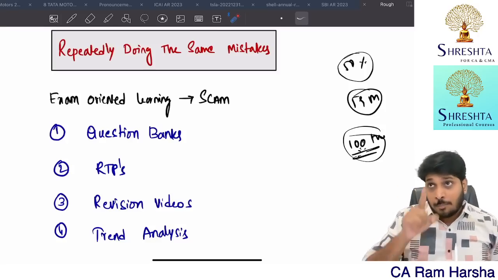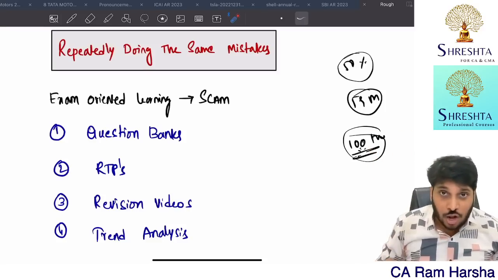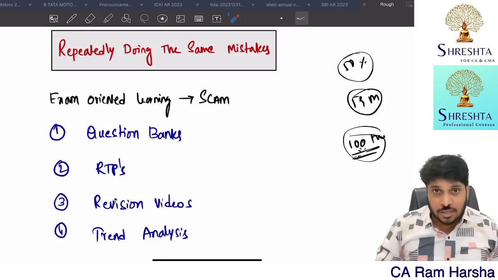Conceptual learning means understanding paid up capital. Paid up capital means equity capital, preference capital, all that. So it does not include debentures.